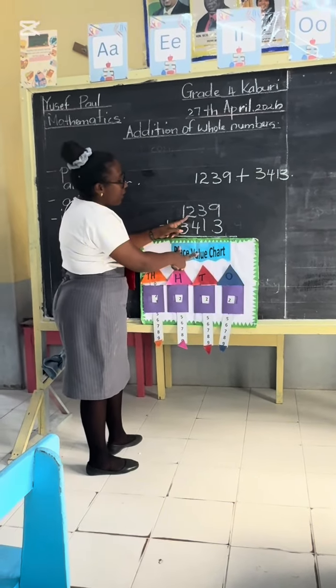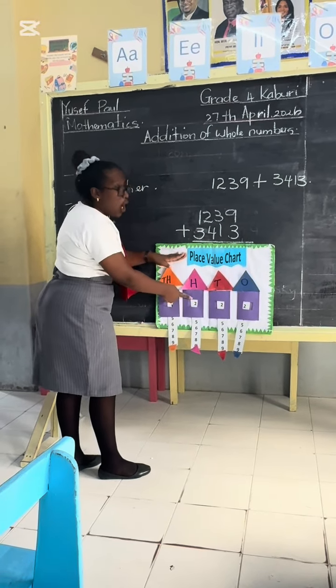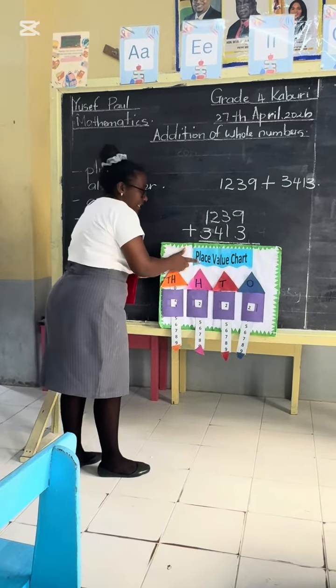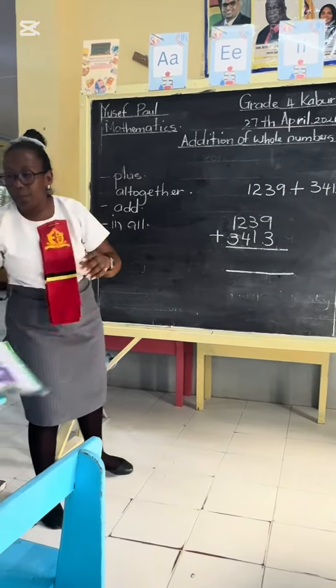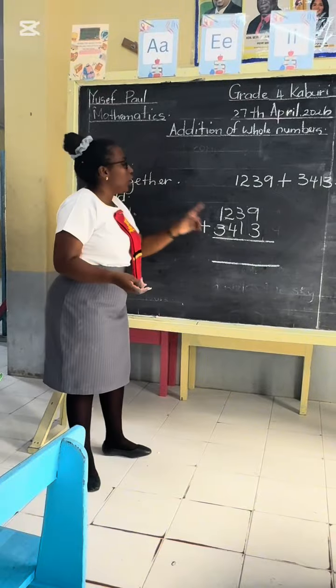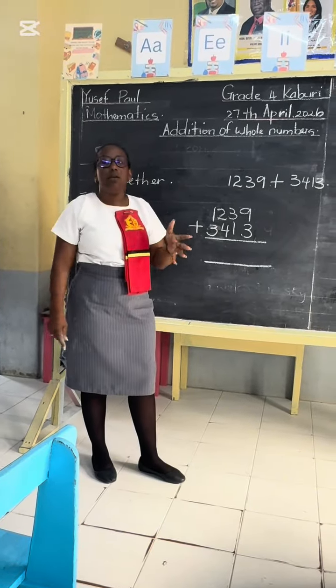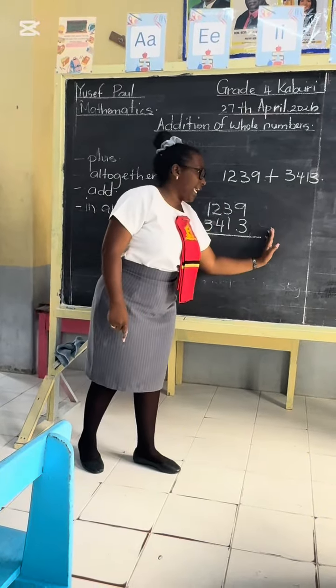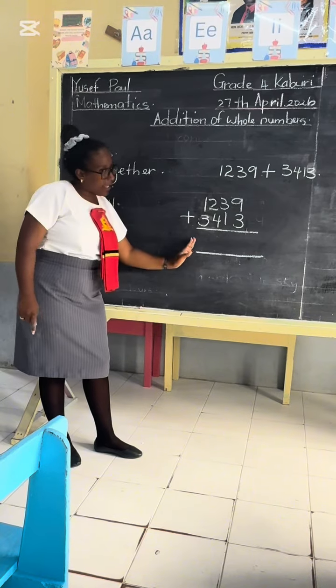What would be the place value for the 2 and the 4 here? The hundreds. And the 1 and the 3 will be thousands. Beautiful. Now, when we're adding, there are steps to follow. The first step in addition, which side do you think we start adding from? Do you think we start adding here, or do you think we start adding here?